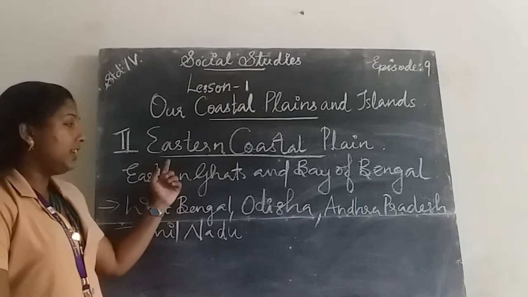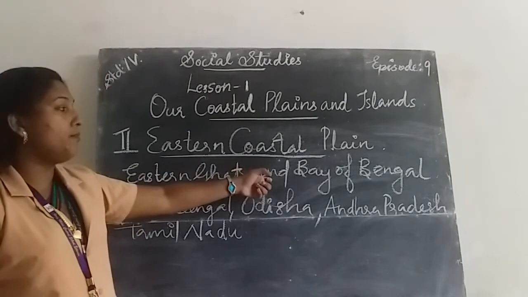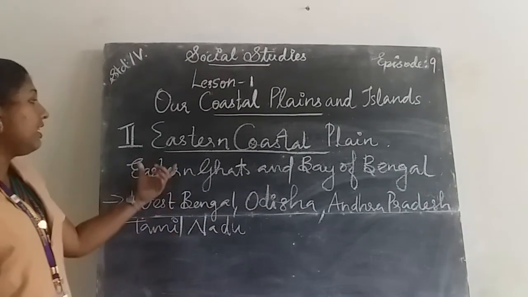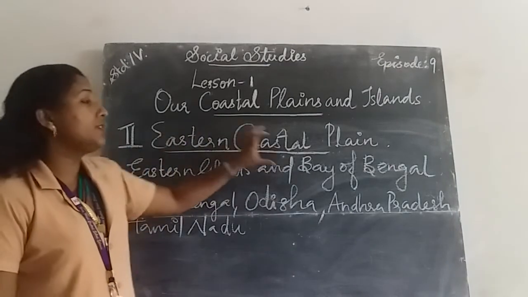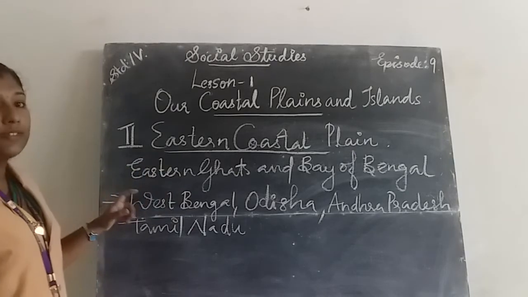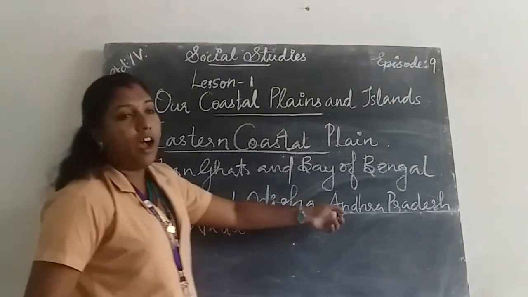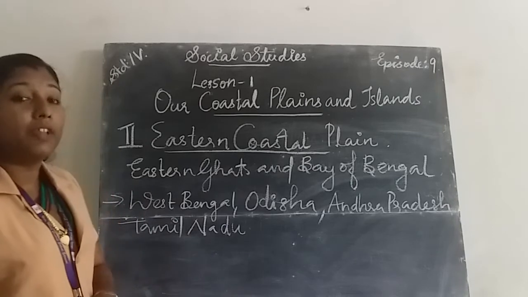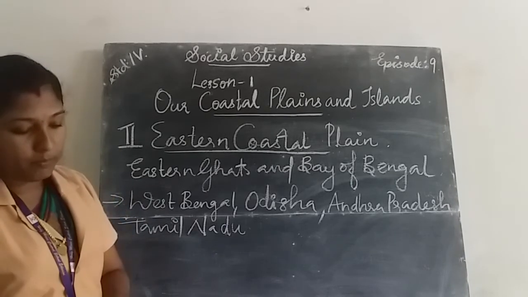Once again about the eastern coastal plain. The eastern coastal plain lies in between the Eastern Ghats and the Bay of Bengal. Then it starts from West Bengal, then Odisha, then Andhra Pradesh, then Tamil Nadu. At last it meets Kanyakumari.